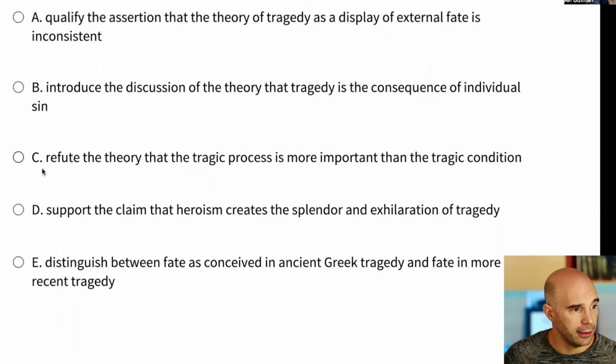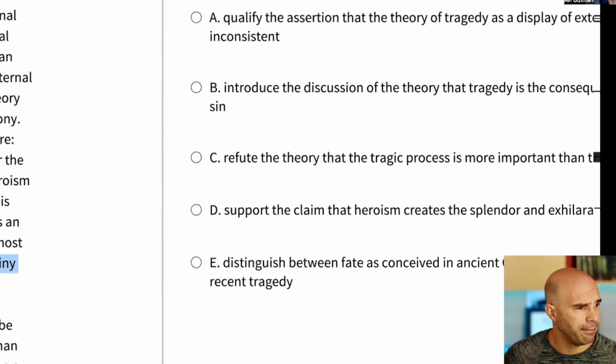No, I don't see that. Refute the theory that the tragic process is more important than the tragic condition. Not seeing that either. Support the claim that heroism creates the splendor and exhilaration of tragedy. Was that even a claim?